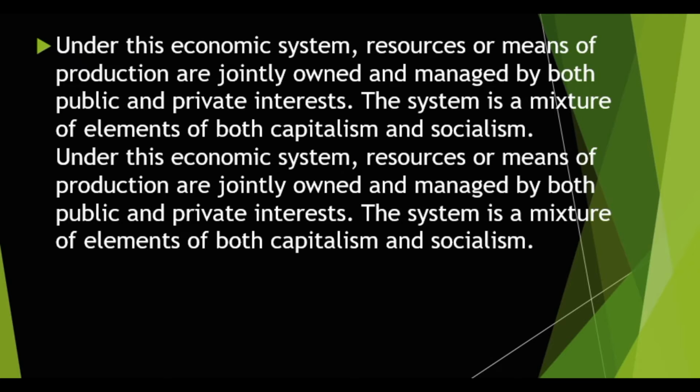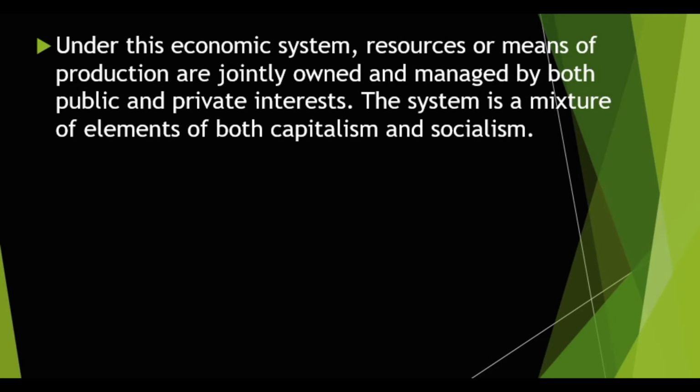So the system is a mixture of elements of both capitalism and socialism. Under this economic system as well, we look at a system that practices joint ownership and management of private and public interest.